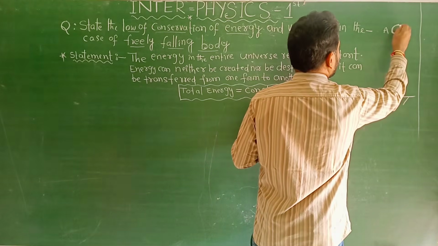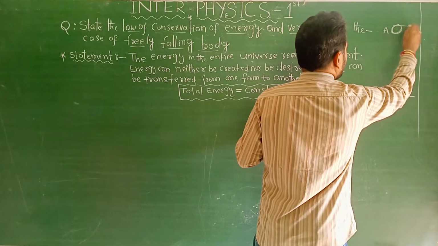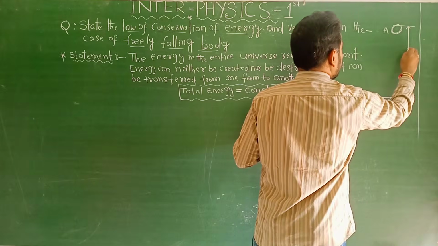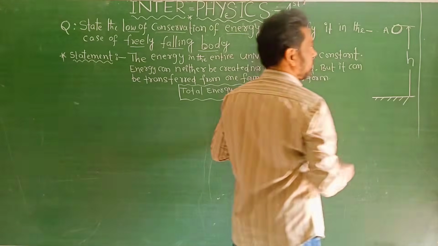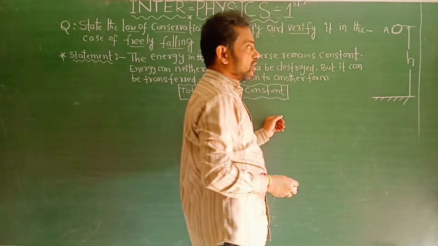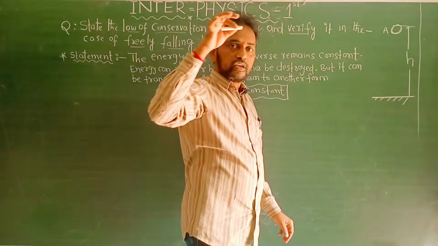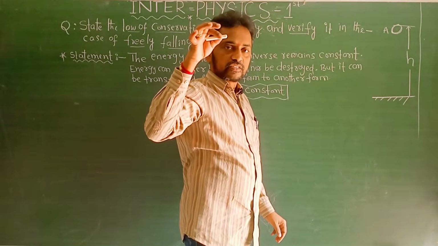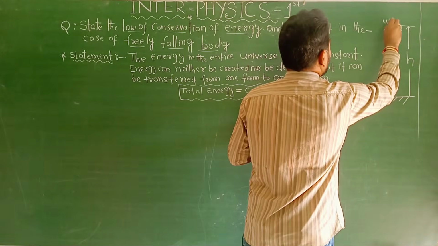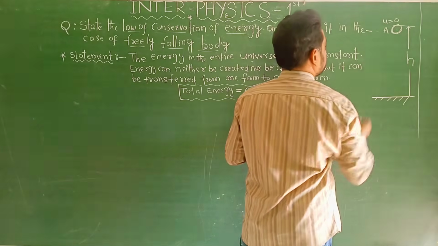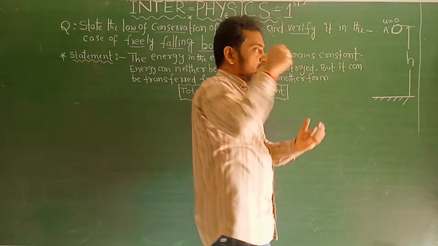What is the height of the body from the ground? Let us suppose the body is at height h from the ground. Right? So it is a freely falling body. In this case the body is at rest, so the initial velocity of the body is 0. That is, u is equal to 0. When you remove your fingers, the body comes in the downward direction.